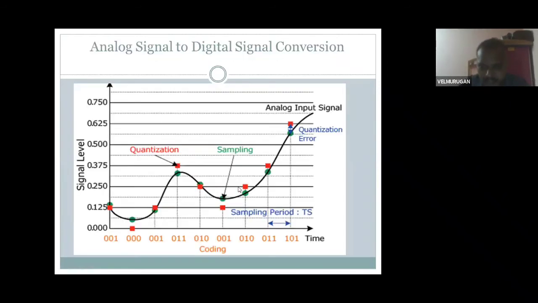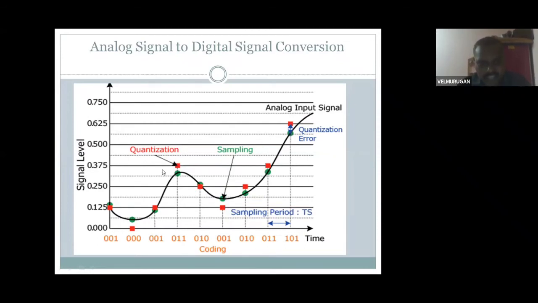See here, the remaining thing. See, it's a sine waveform. The green dot indicates the sampling. The red small square indicates the quantization. Quantization comes as the complete digital pulse. See here, it's a complete pulse. Here complete, then second, here going to the third range. Here second range, here first range. So above or below, here you want to take here, but don't take here. That's called quantization error.